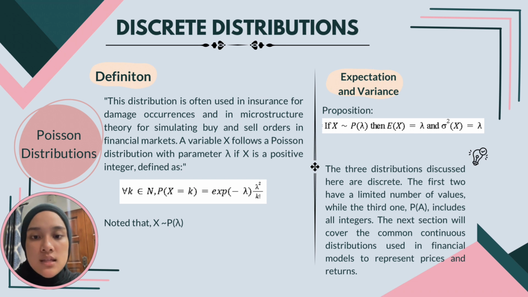To summarize, we've covered the Bernoulli, binomial, Poisson distributions, which are fundamental in financial modeling for discrete events and outcomes.